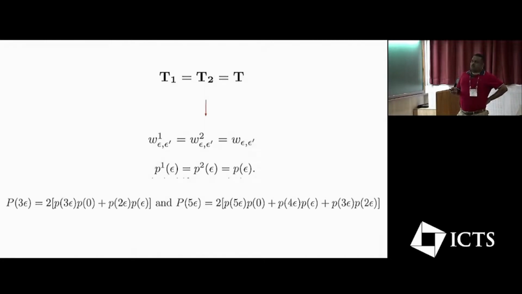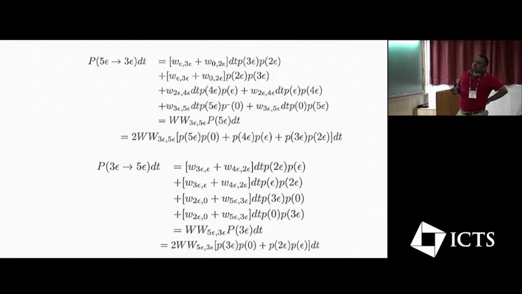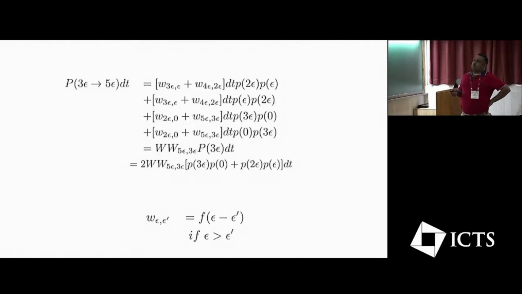Now let us get back to our original equations. The first equation that we had was for the entire system. If I'm looking at this transition from 3 to 5, these are the equations that we are going to have. In order for this to be Markovian, all of these should be able to be grouped together into this.